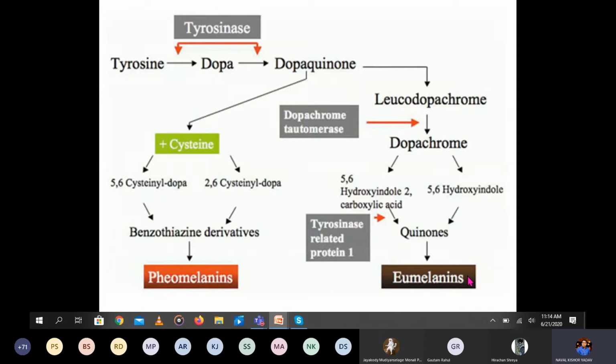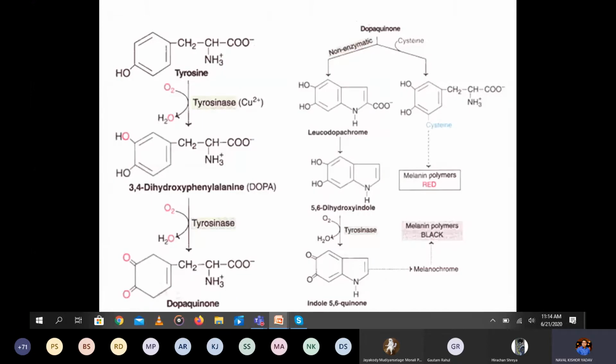Then it forms the eumelanin, and you can see from the dopaquinone there is the addition of cysteine. This is a sulfur-containing amino acid which is added to the dopaquinone, and it forms the 5,6 cysteine dopa and 2,6 cysteine dopa, and finally that is converted into benzothiazine derivatives, and that is a pheomelanin. These are the types of melanin, pheomelanin and eumelanin. These are the types of melanin which are synthesized from the tyrosines.